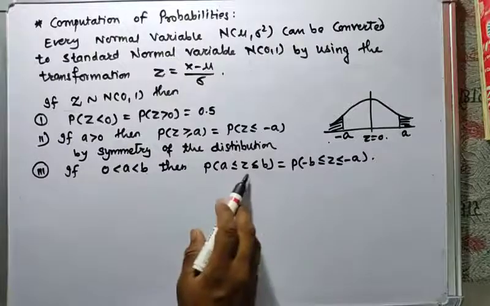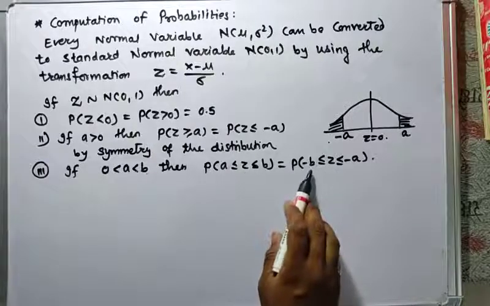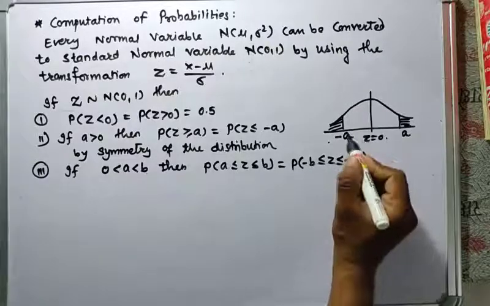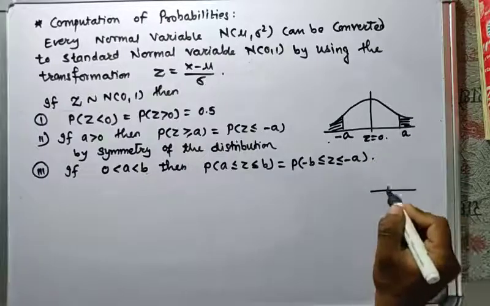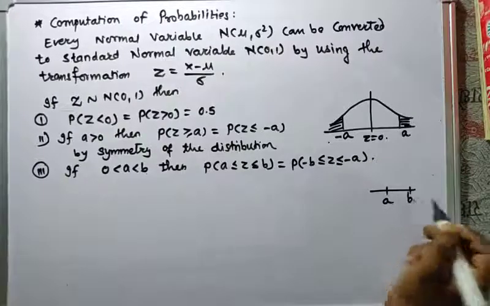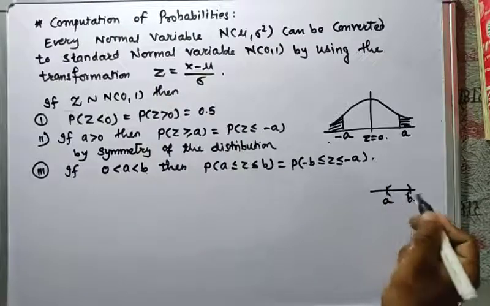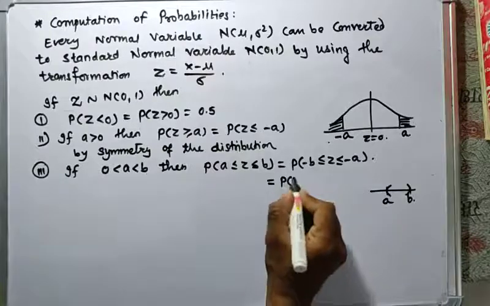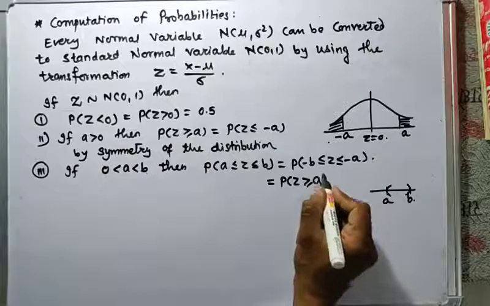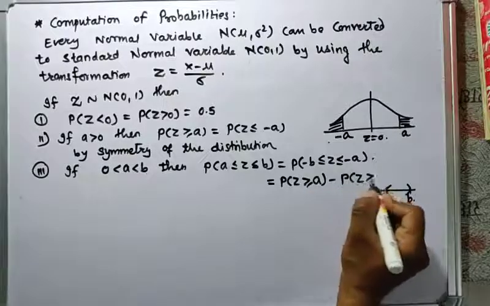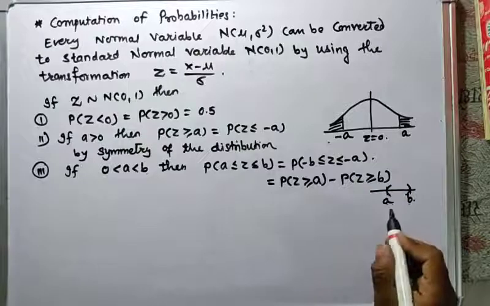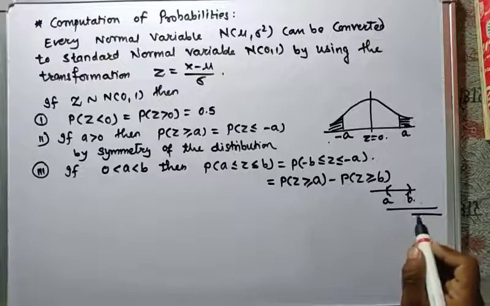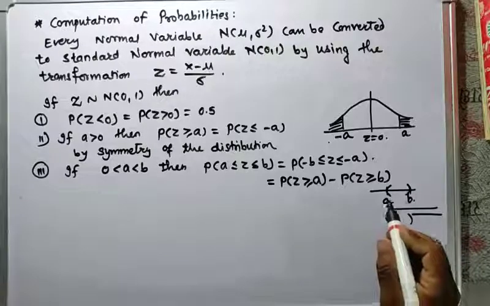To calculate the probability between a and b, it can be written as probability of z greater than or equal to a minus probability of z greater than or equal to b. A subtraction of these two will give the probability of the interval a and b.